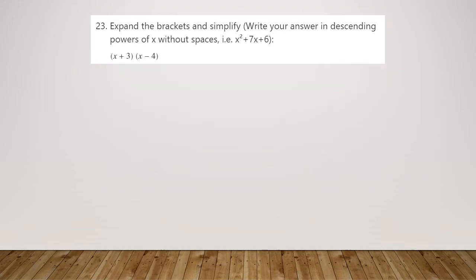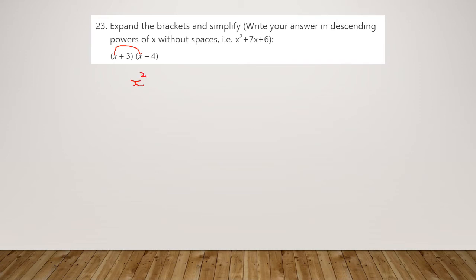Number 23, expand the brackets and simplify. A couple of people didn't simplify the answers at the end. So if we do a FOIL method, I'm going to talk through FOIL but draw it as a smiley face. We need first terms times together, so that's x times x to give us x squared.